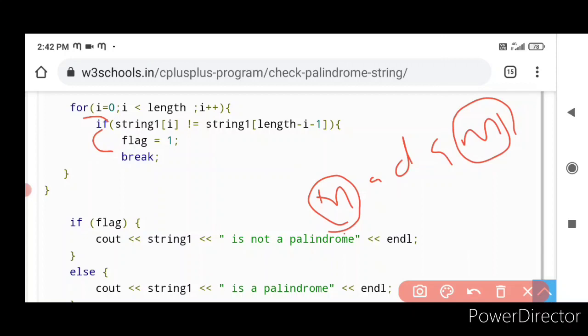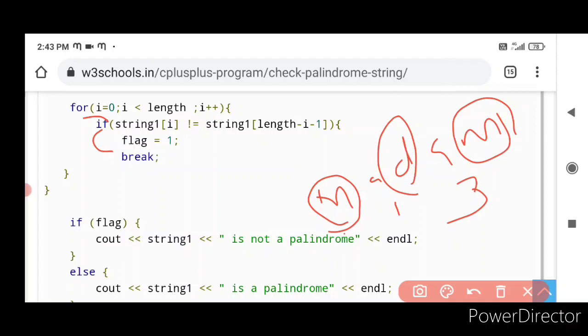So string of 1, it is going to be what? A. And string of length minus 1 minus 1, it is going to be 3. Are they equal? If they are equal, what will happen? You will get 0. If not, it is going to be 1. They are equal, so flag is not going to be 1 now. Again, it will be checking for the third value.